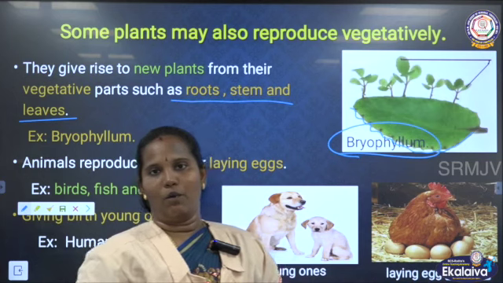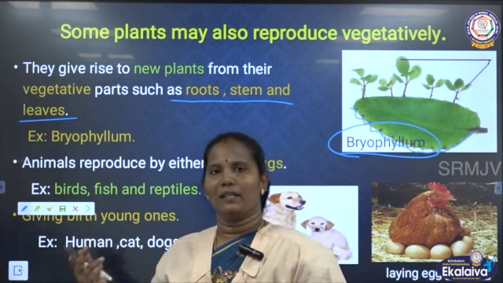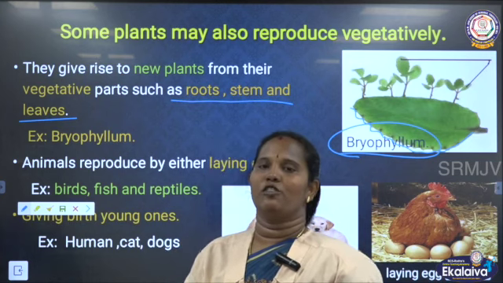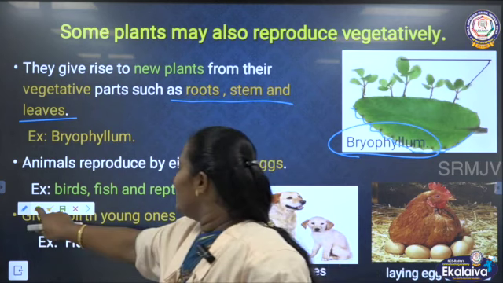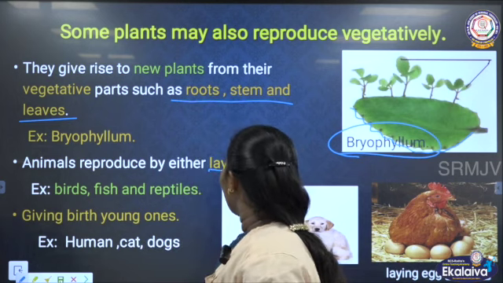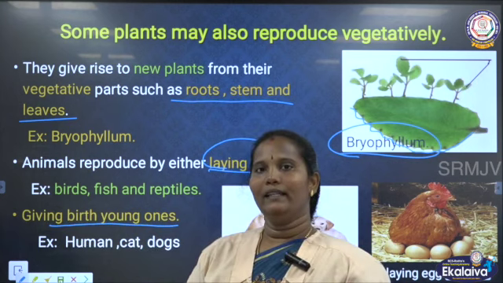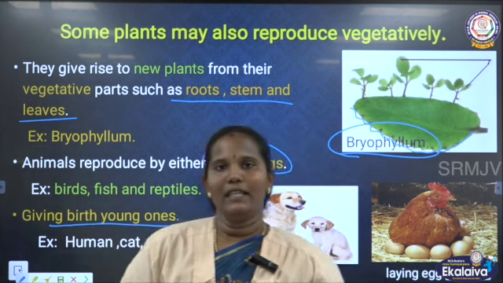Next, we have to see animal reproduction. Just as plants reproduce in many ways, animals also reproduce in many ways. Here we have to see two things. One is laying eggs. Another one is giving birth to young ones. Laying eggs and giving birth to young ones.